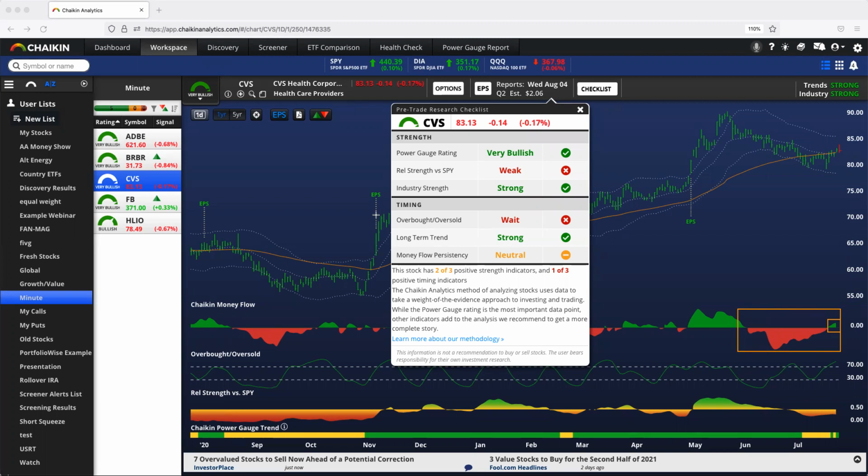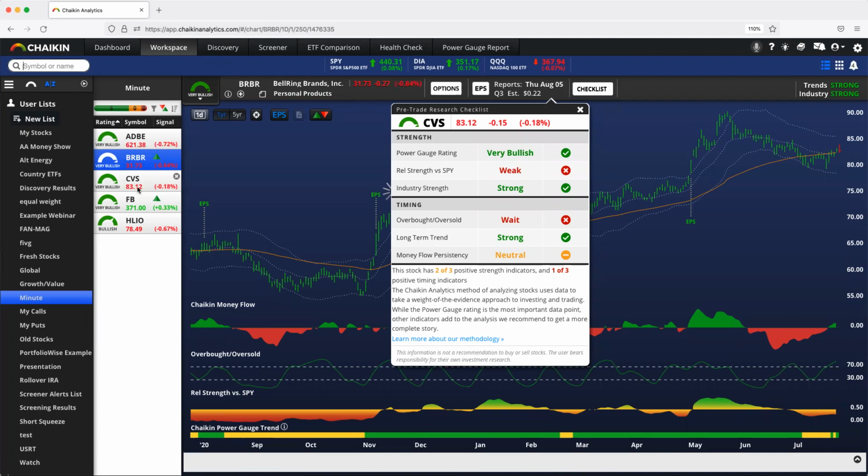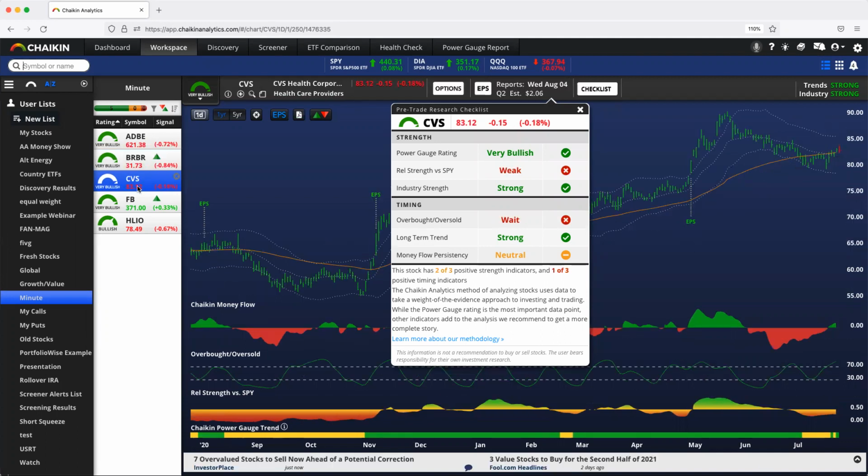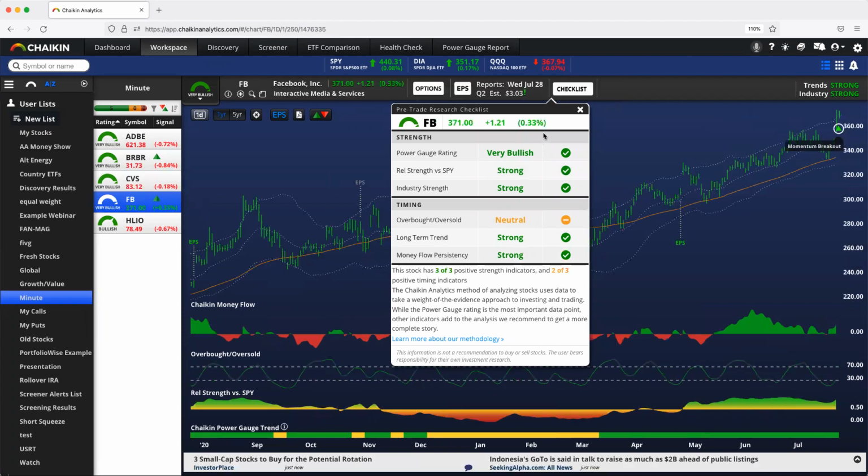We can't call that strong money flow because the persistency, the accumulation over time is not there. There's been distribution over the last few months. So we get neutral money flow here for CVS. Again, it's really the exact opposite of BRBR, but both of them end up with a neutral rating. I hope it makes sense why they are both neutral. We're not getting both strong today and strong persistency. I want to look at Facebook really quick.